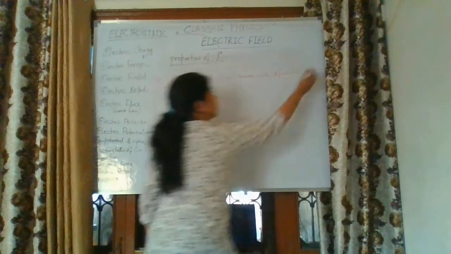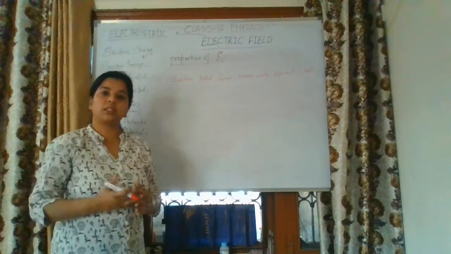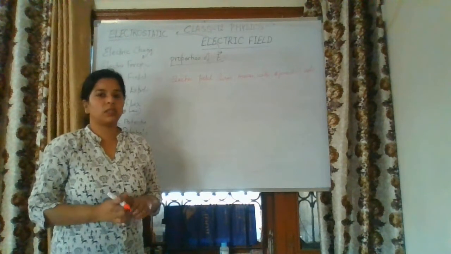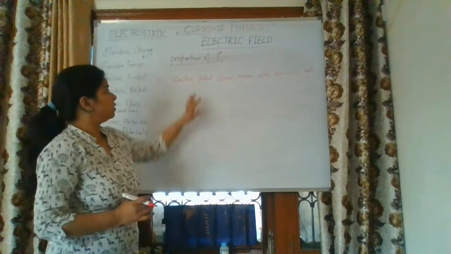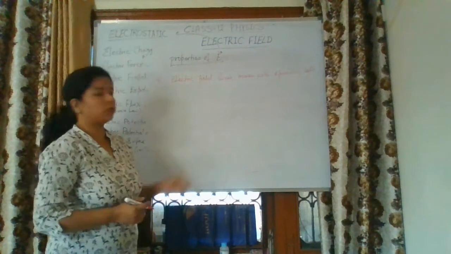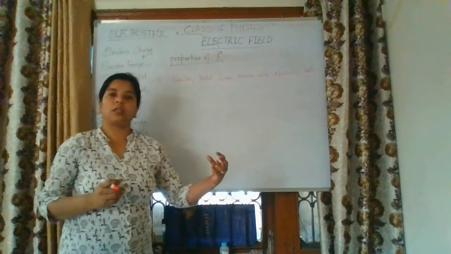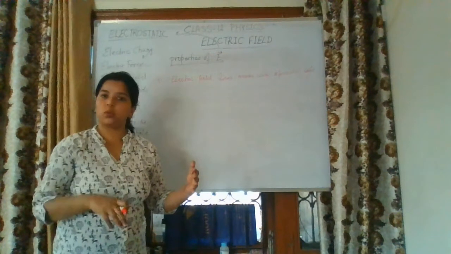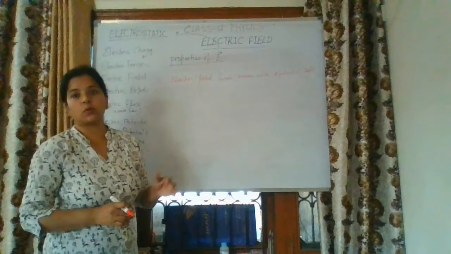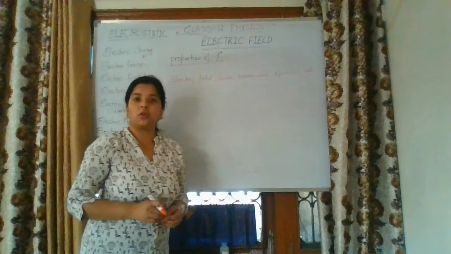So there is no time gap between the force of attraction by the source charge and that experienced by the test charge. There is no time gap because the electric field lines move with the speed of light. You know it is the fastest speed. So field lines can move as the test charge comes into the region of any source charge. From that only the force of attraction or repulsion starts. So that is why the electric field lines move with the speed of light.